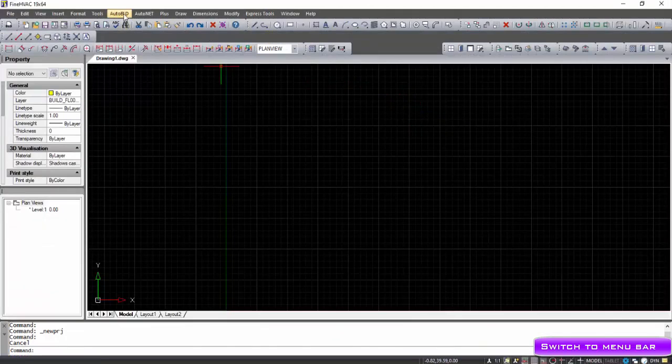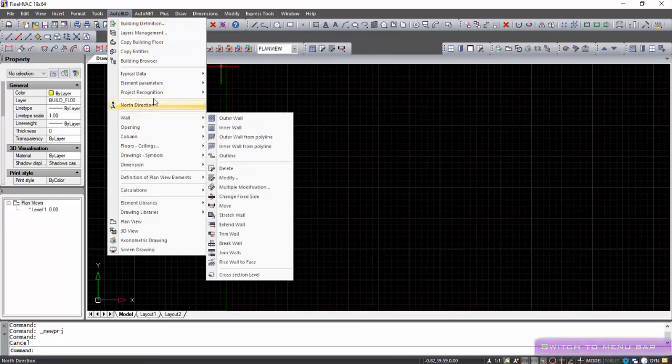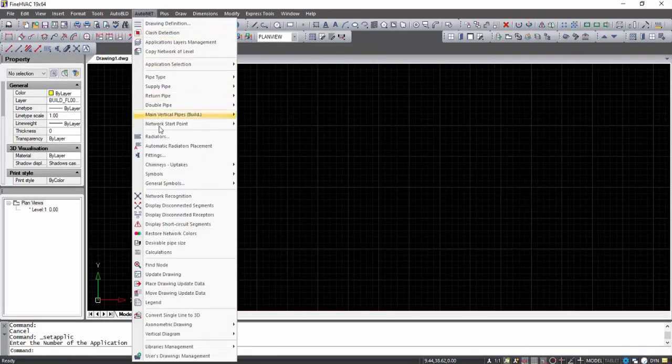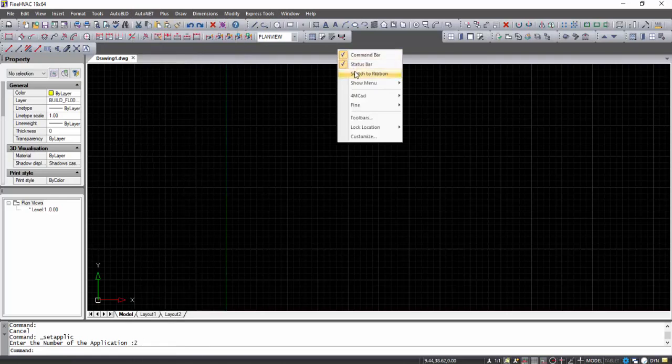When the application starts, the ribbon menu appears. If the user wants to work with the classic menu, they right-click on the toolbars and select Go to Menu bar.